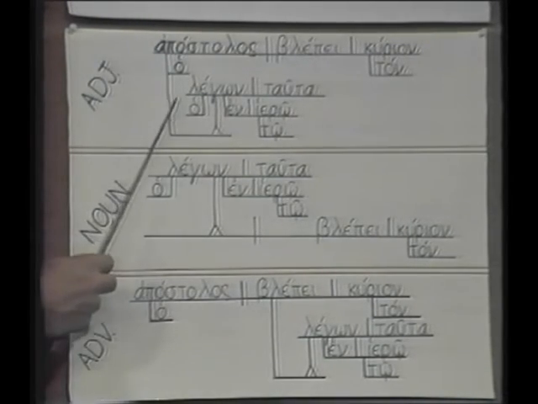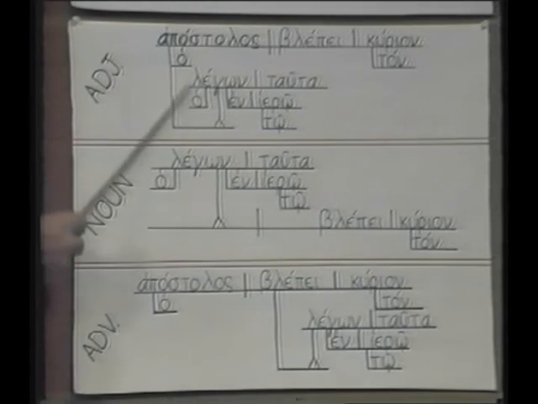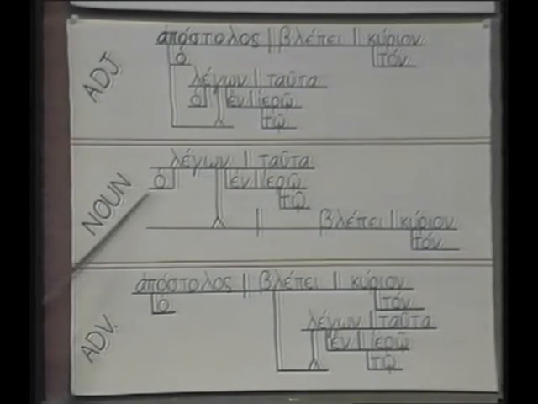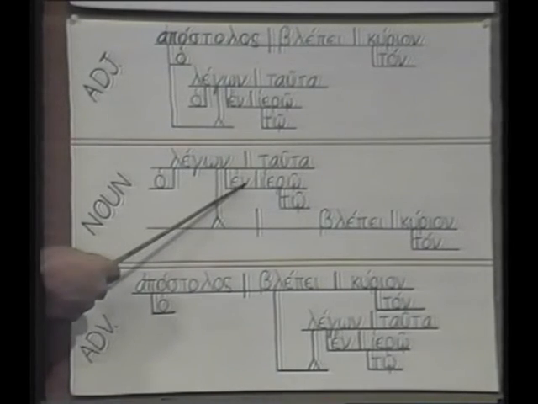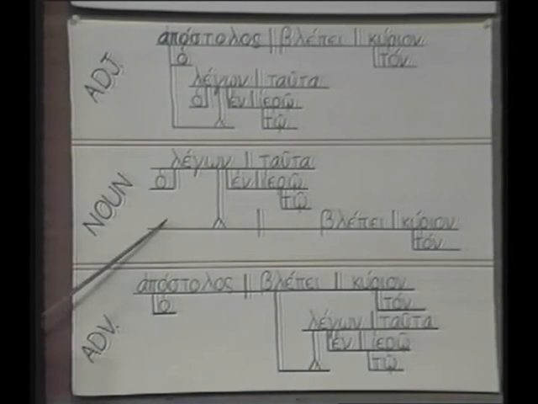If it has an article, then you have to say, is it adjective use or noun use? The same way we did with the adjective in chapter 6. If it has a noun to modify, then you diagram it under that noun. If there's no noun to modify, then it takes the place of a noun. It's the man who is saying these things, and not the apostle who is saying these things. So the same idea we have with agathos, we have now with legon in this case.